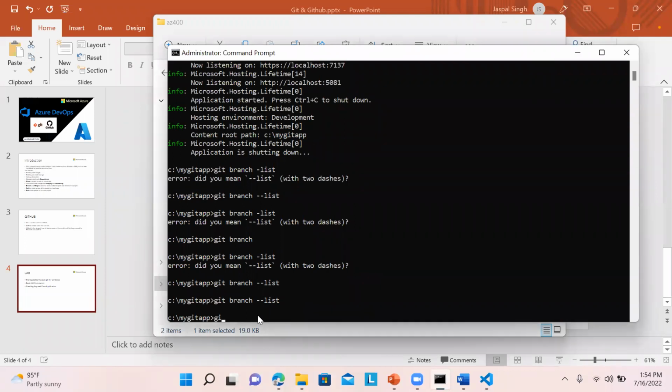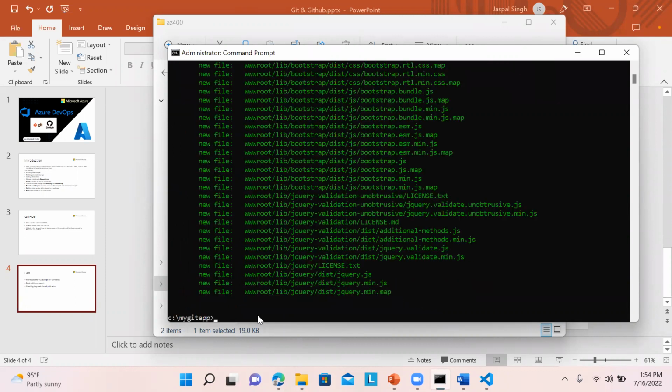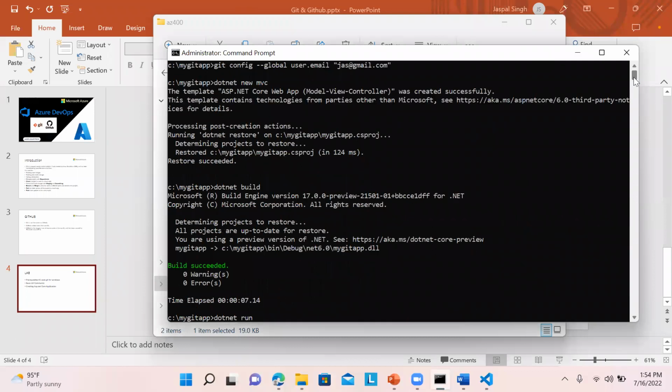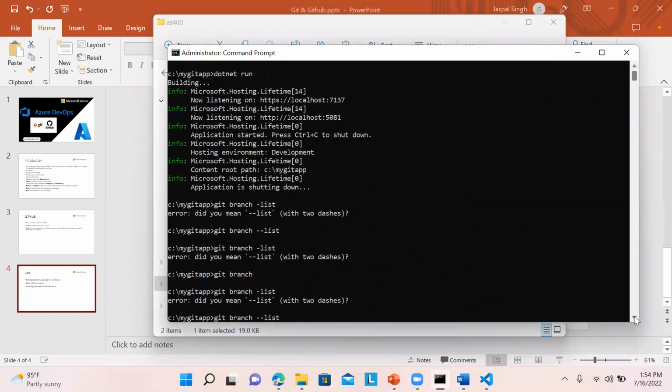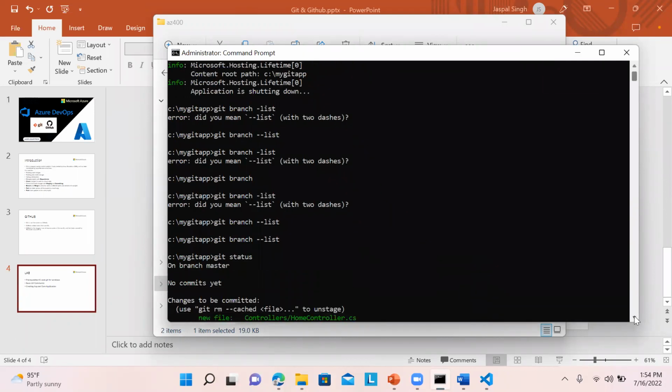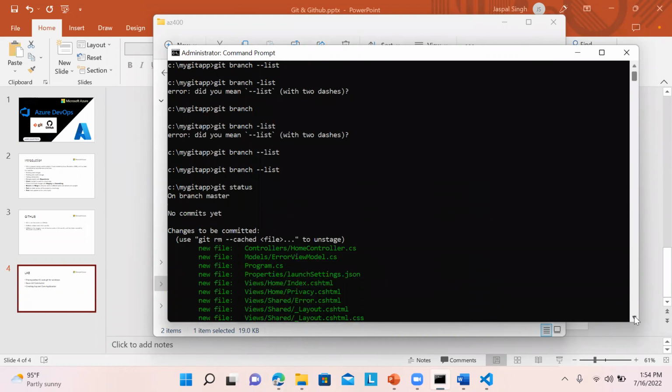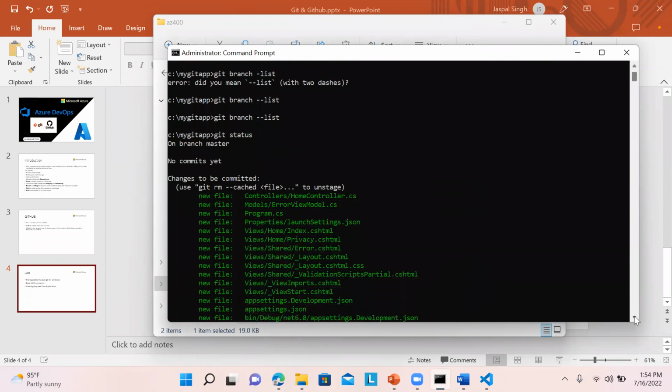We can just type it over here, git status. We can get the status over here. You can see these are the new files. So on branch master, no commits yet.